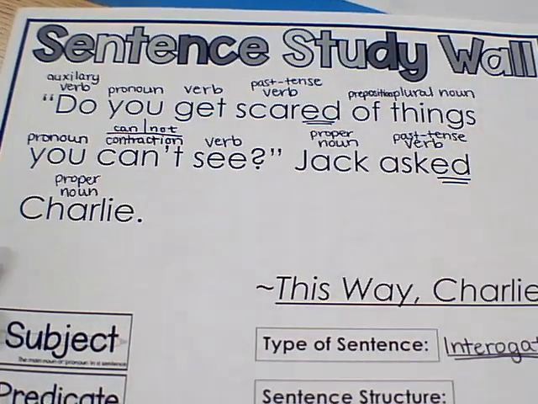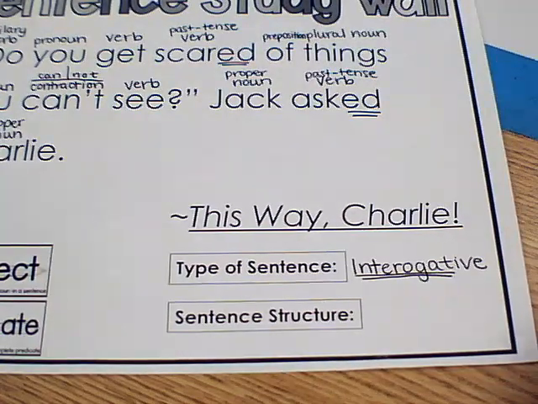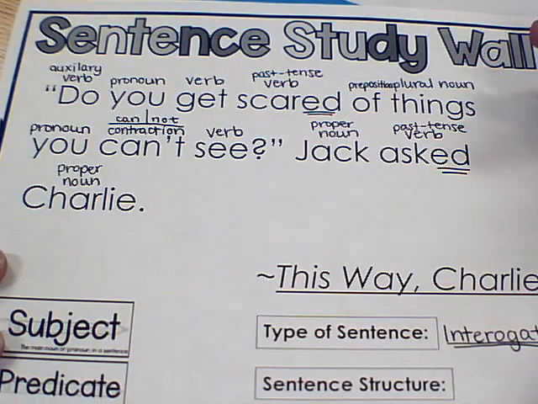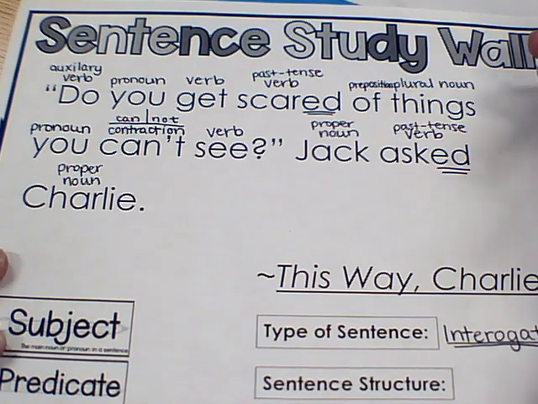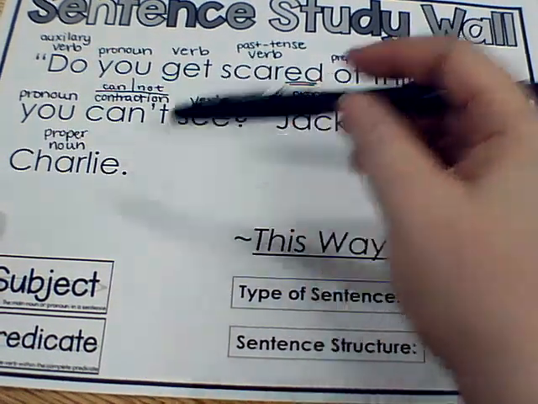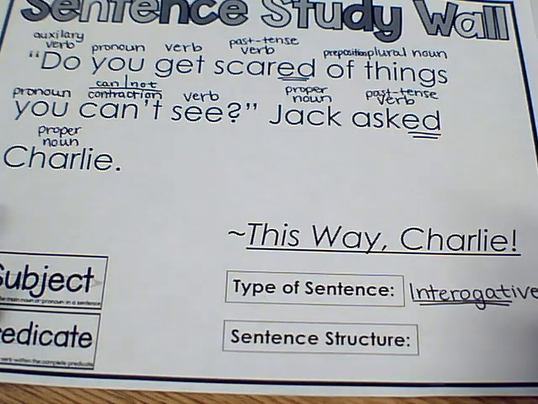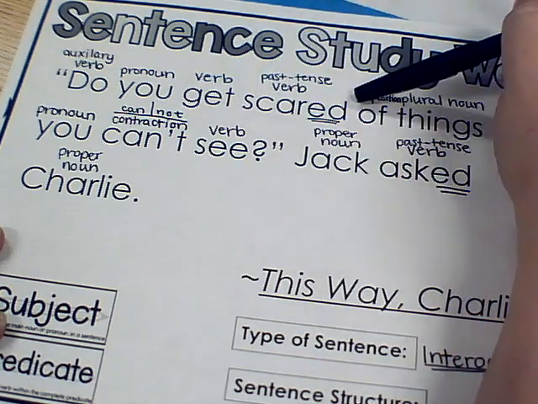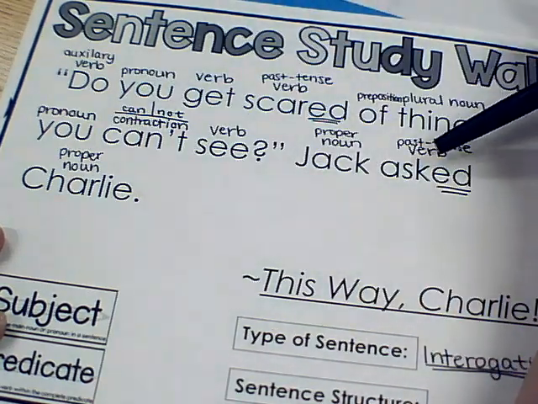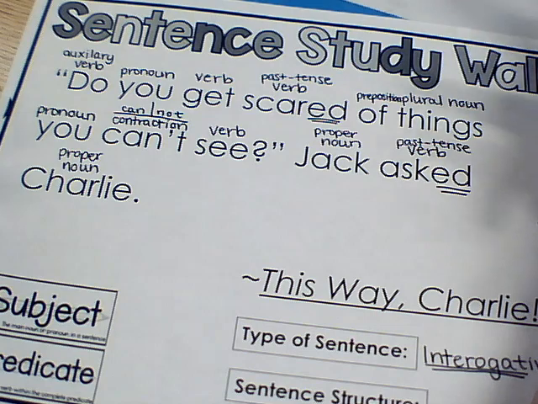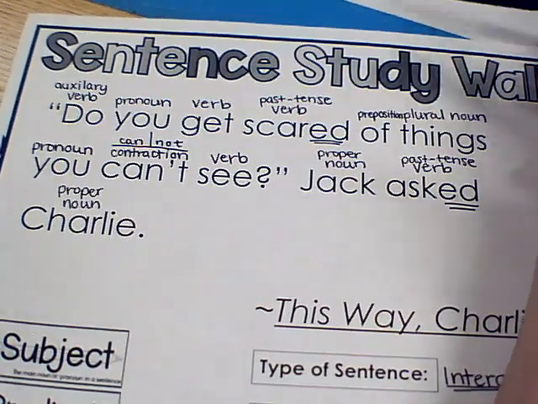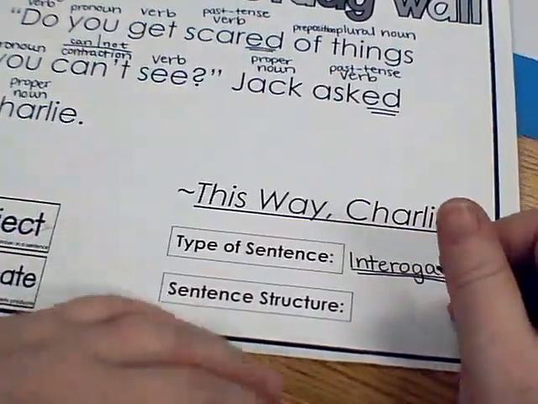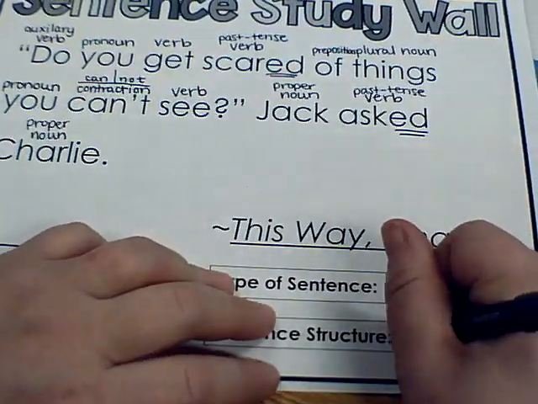So let's start trying to decide the sentence structure. Okay, is this simple? Is it complex or compound? To me, it's a little tricky. Like, if we're just looking at Jack asked Charlie, that's definitely simple. This is a question. It says, do you get scared of things you can't see? There's not a conjunction that joins the two different parts of the sentence. There's not a separation between them where part of it is dependent and the other part is independent. So I'm just going to say, even though there's almost two parts of it, we're just going to call this simple.